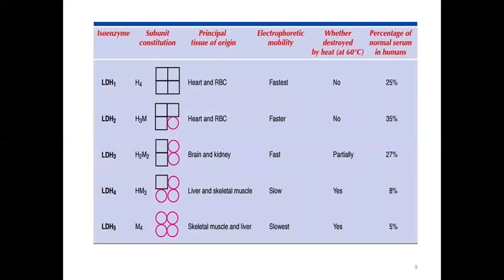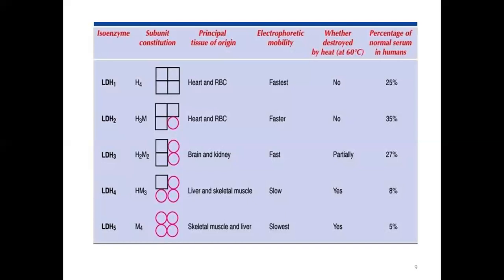They are represented as squares, whereas the one component or subunit is M for the muscle. And although their behavior is not the fastest, they can move very fast in response to the electric field, and their percentage is like 35%. It is higher than LDH1 in serum.